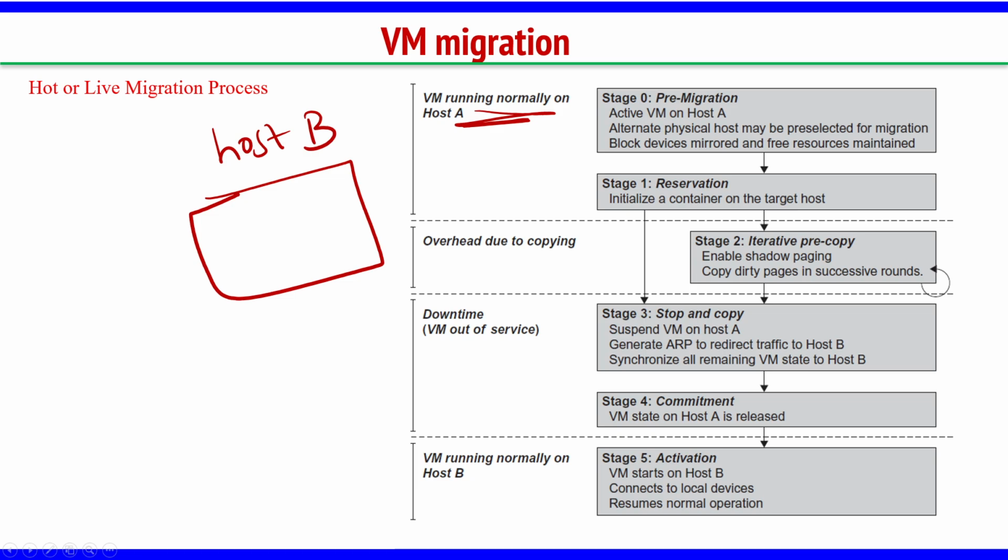You suspend the virtual machine on host A, you generate the ARP to direct the traffic to host B, and synchronize all remaining virtual machine state to host B. What we do here: the virtual machine is briefly paused on host A, the last remaining memory and the CPU state is copied into host B, and the network traffic is diverted to host B. There is a very small downtime. Though we are calling it hot or live migration, there is a downtime of milliseconds or a second. Why? Because the remaining pages of the virtual machine on host A are also copied to host B.